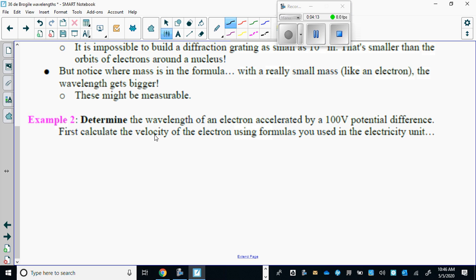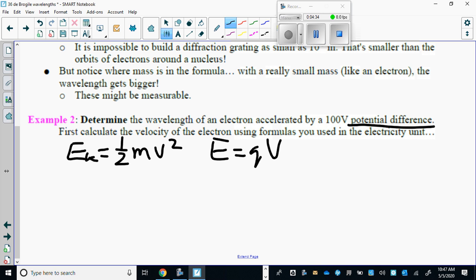So the electron has kinetic energy, right? And we're trying to calculate the velocity of the electron that is being accelerated through a potential difference. The formula that we learned from that unit is that E equals qV.